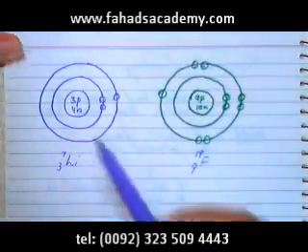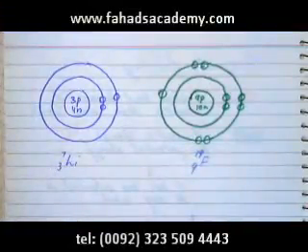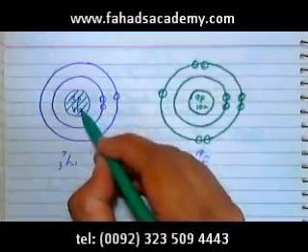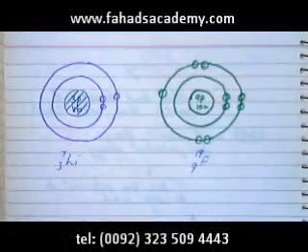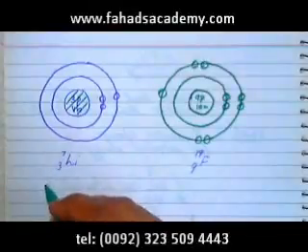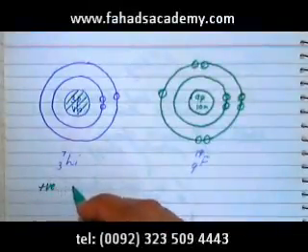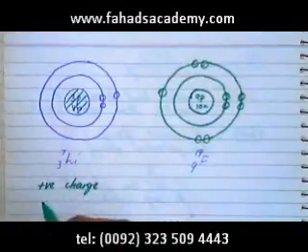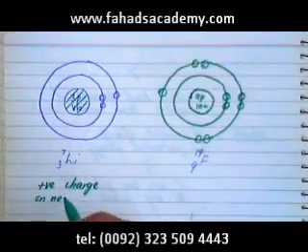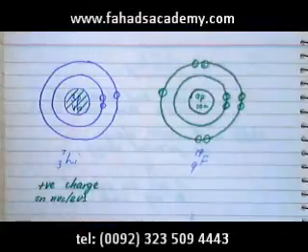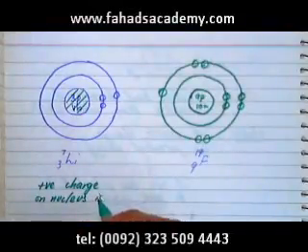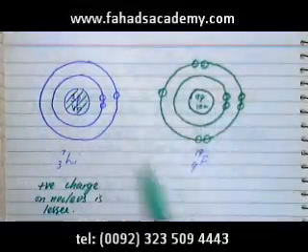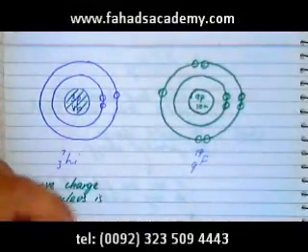or not. Now, if you look carefully, what you're going to see is that lithium has 3 protons in its nucleus, so the positive charge on the nucleus is lesser. And if you look over here, fluorine has 9 protons.